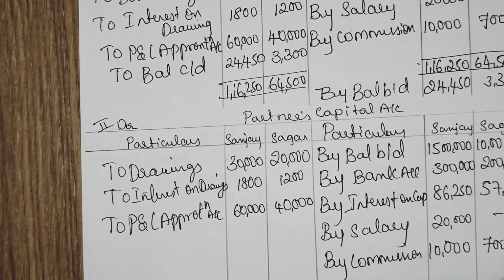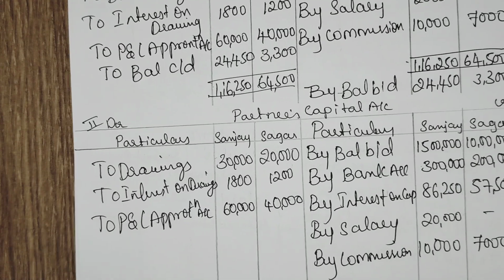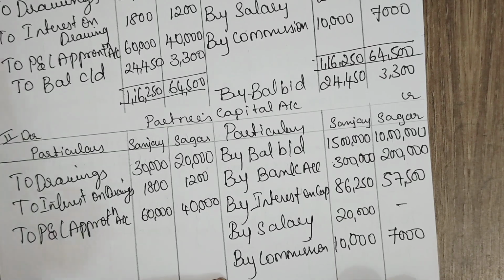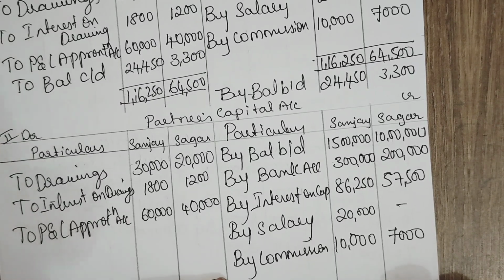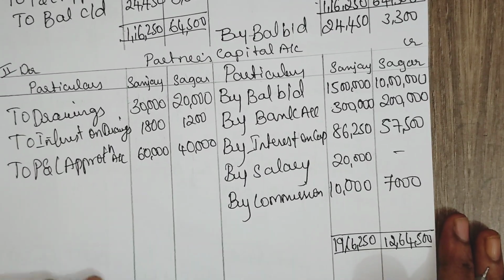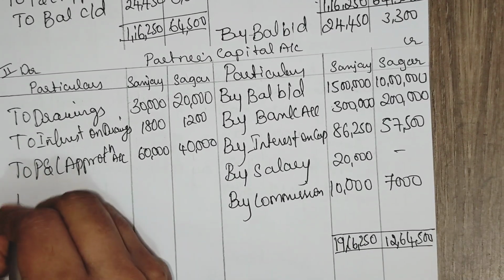The total on the credit side is more. 18 lakh plus 1,16,250, you will get 19 lakh 16,250. Here 12 lakh 64,500 is the total. Now what is the balancing figure?